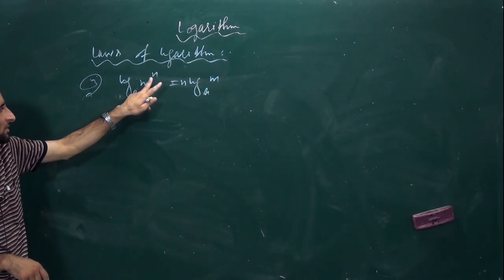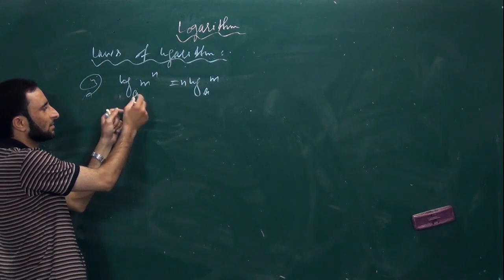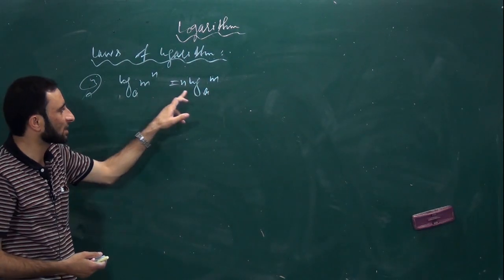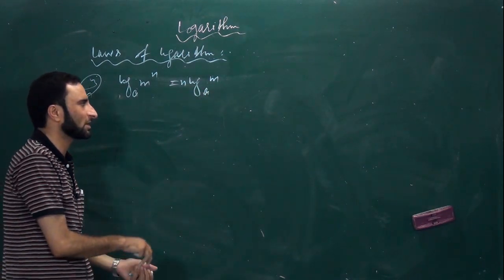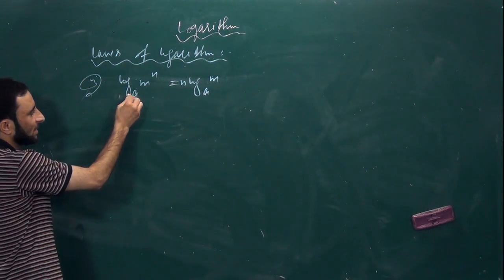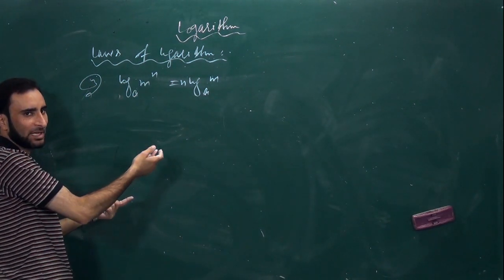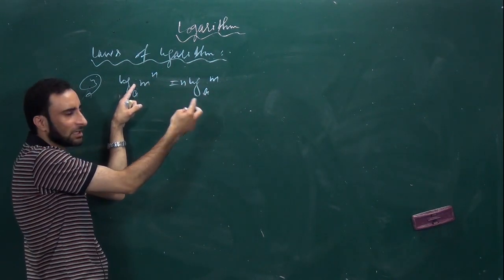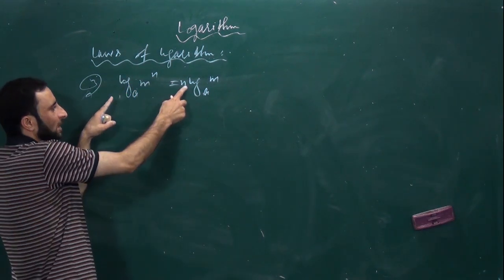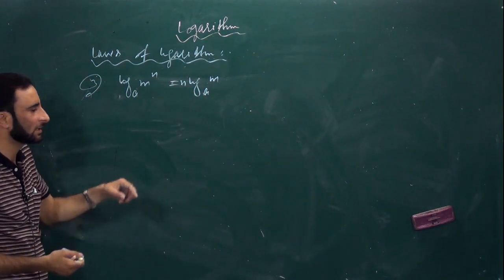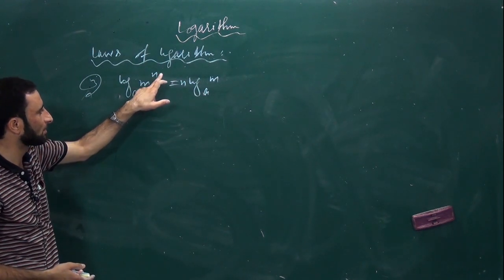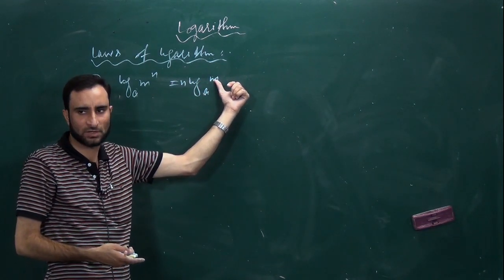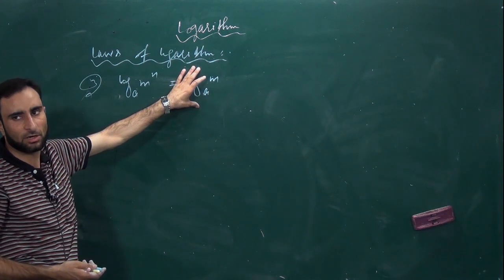What you just observe here, you have observed that sir यहाँ पे कुछ power है, उस power को आपने multiply किया. So it means it is called as exponential law or law of index. How it is called as law of index? Because यहाँ पे न तो product है न तो quotient है. Simply what is given here, it is log of any number to the power some number. Got it? तो जो power है यहाँ पे वो power multiply होता है log of m to the base a. So we can say that log of m to the power n under the base a will be n log m. वो power multiple के साथ आता है log. Got it? So this we call as exponential law or law of index.